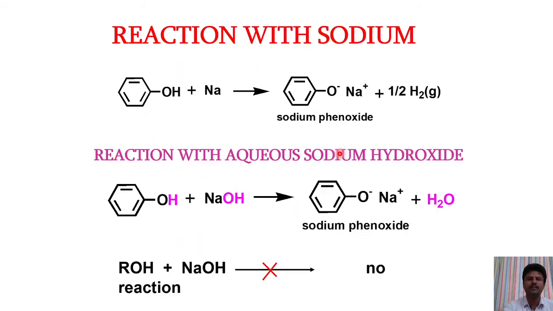Then reactions of phenol. Like alcohols, when sodium reacts with phenol, it gives sodium phenoxide by the elimination of hydrogen gas. Phenol can also react with sodium hydroxide. Phenol, when reacted with sodium hydroxide, forms sodium phenoxide, whereas alcohol does not react with sodium hydroxide, since alcohol is a weaker acid than phenol.